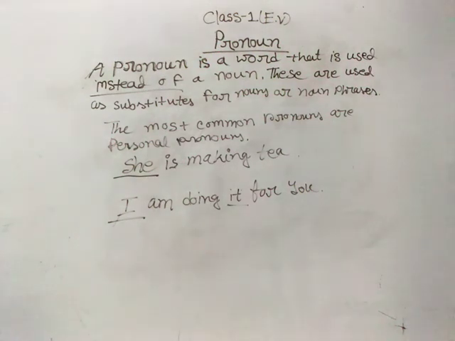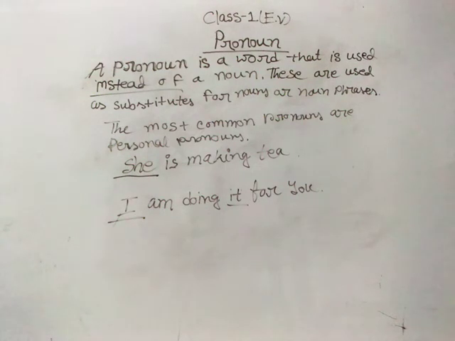But still we are quite away from our desired pronoun, that means our desired object. After "it" comes "for." Is "for" a pronoun? No, we all know "for" is a preposition. Now the last word is "you." Do you think that "you" is a pronoun? Yes. "You" is second person, and for second person we use the pronoun "you." So here "you" is placed at the very last portion of this sentence. If a thing is placed at the ending part of a sentence, that is meant to be an object.